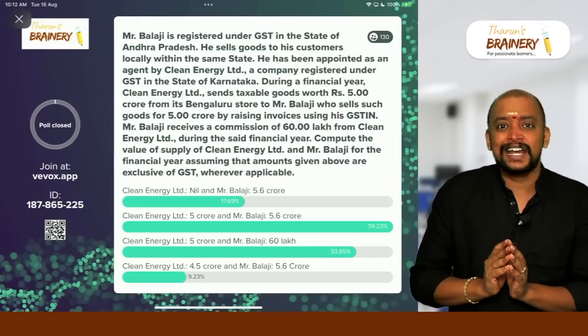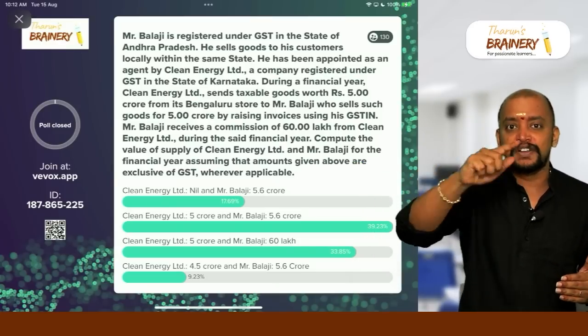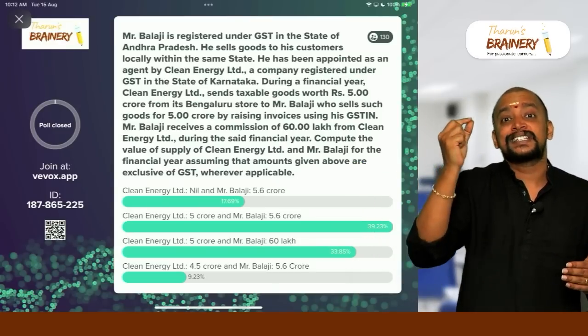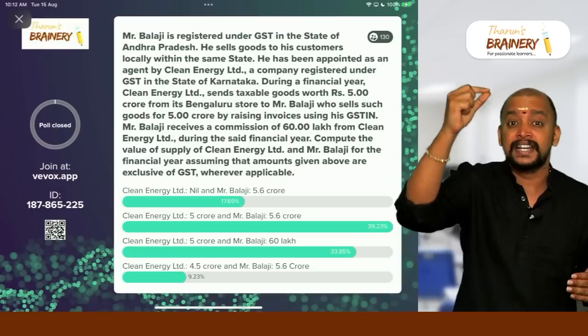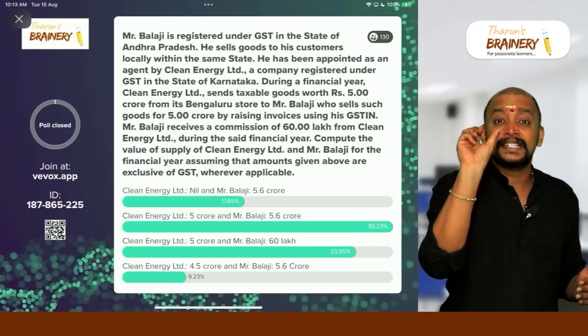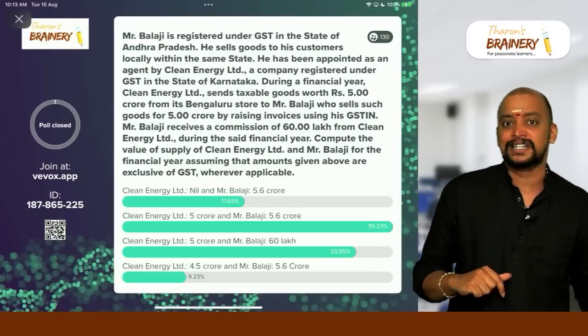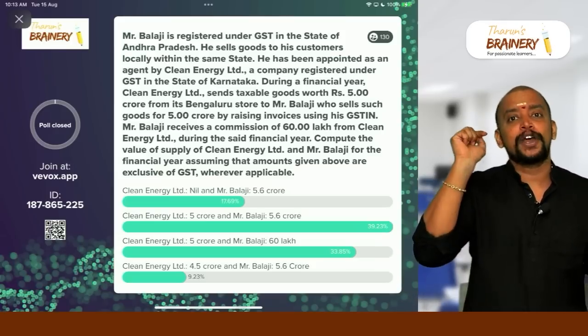When he is an agent acting on behalf of principal, he is raising invoice for 5 crores. So 5 crores will be added in his value. Even that 60 lakhs commission also will be added in his value. So what is the value of supply of Mr. Balaji? 5.6 crores. Then what is the value of supply in the hands of Clean Energy Limited? It will be 4.5 crores.